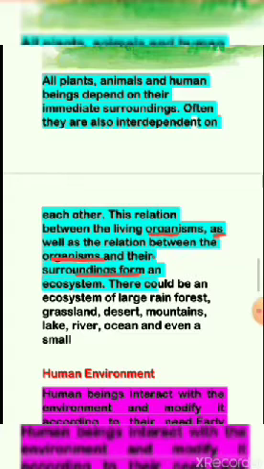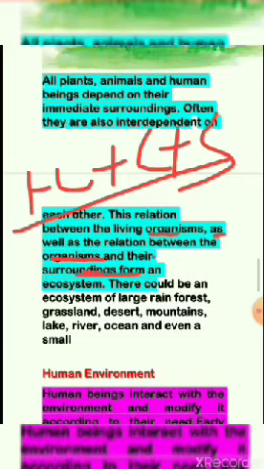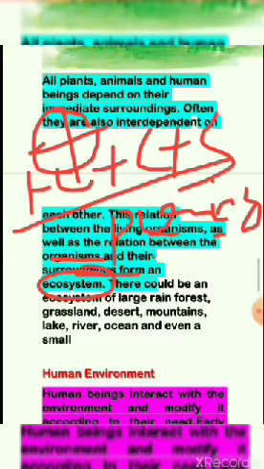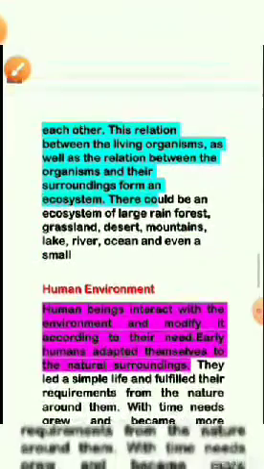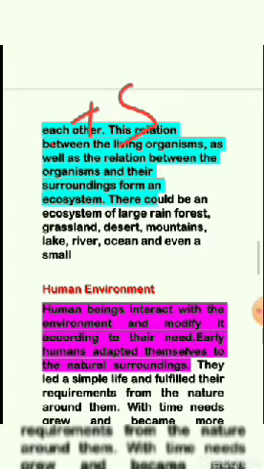It means the relation between living things and their surroundings. This is known as the ecosystem, because the ecosystem plays a very vital role for plants and living things to live.